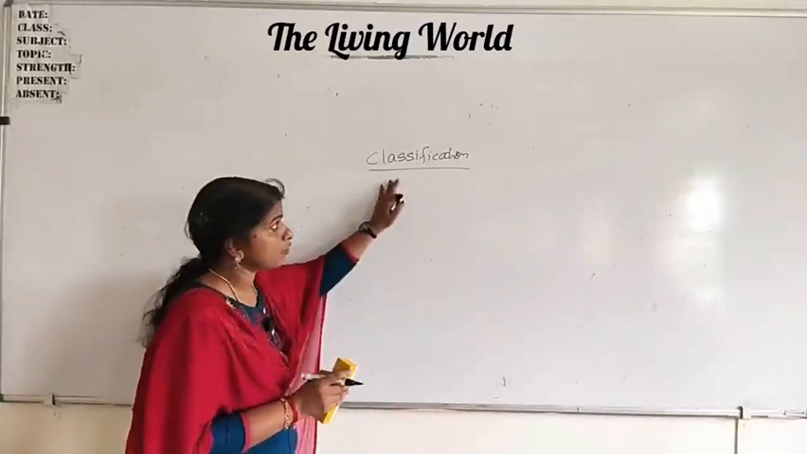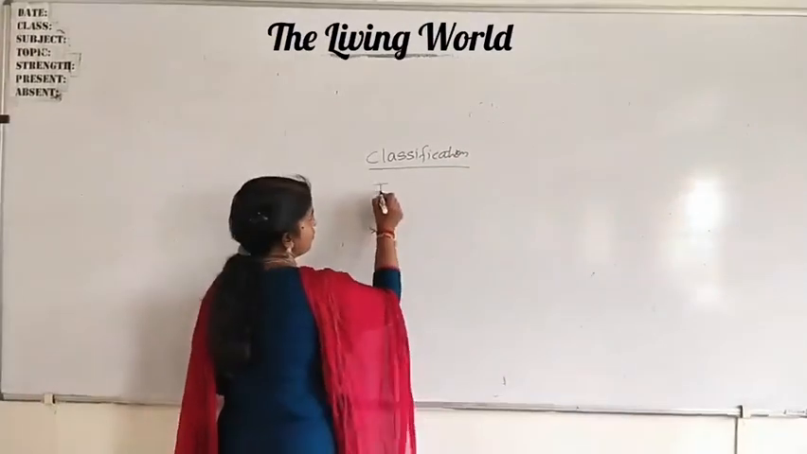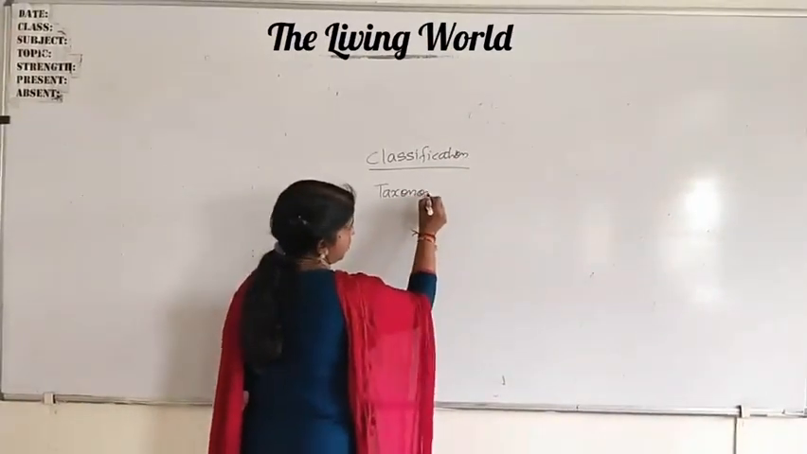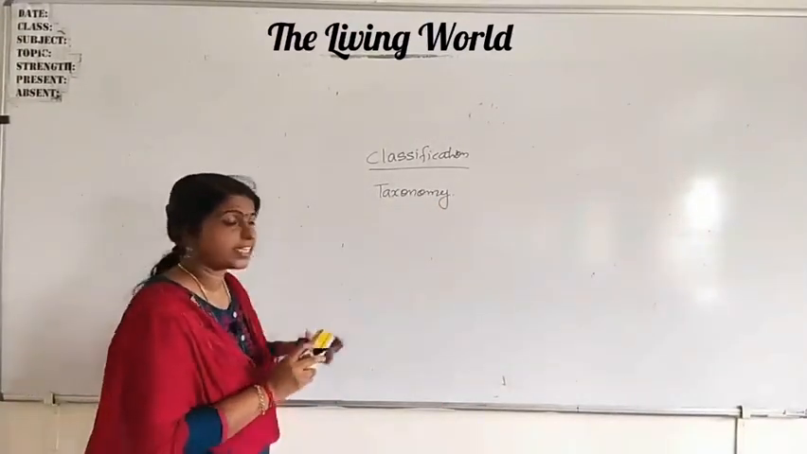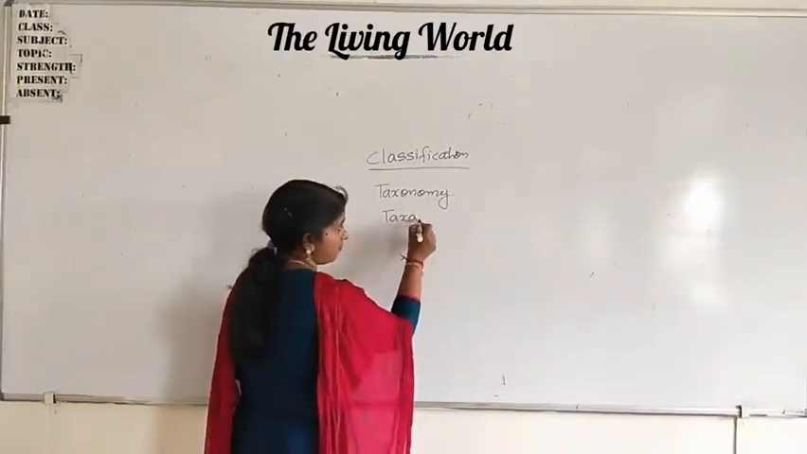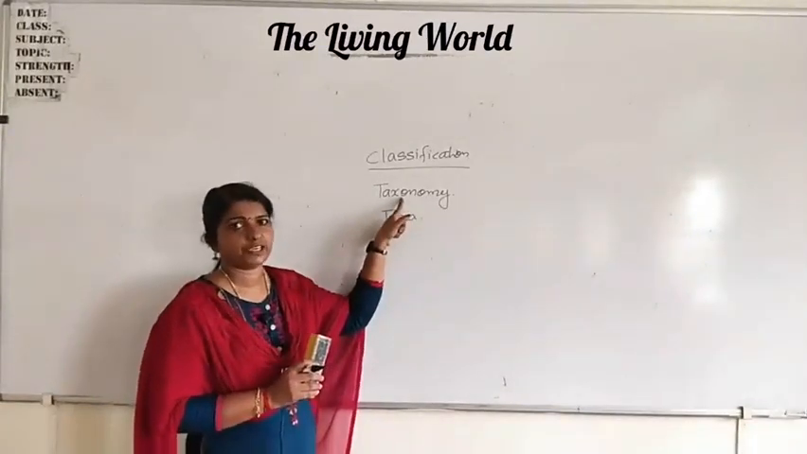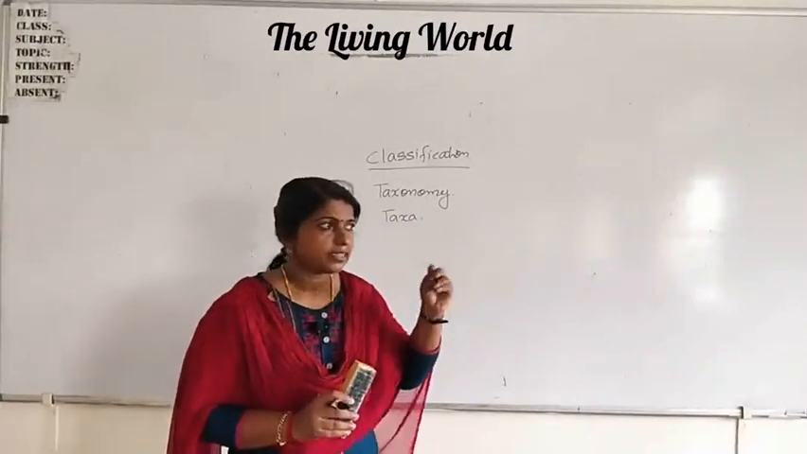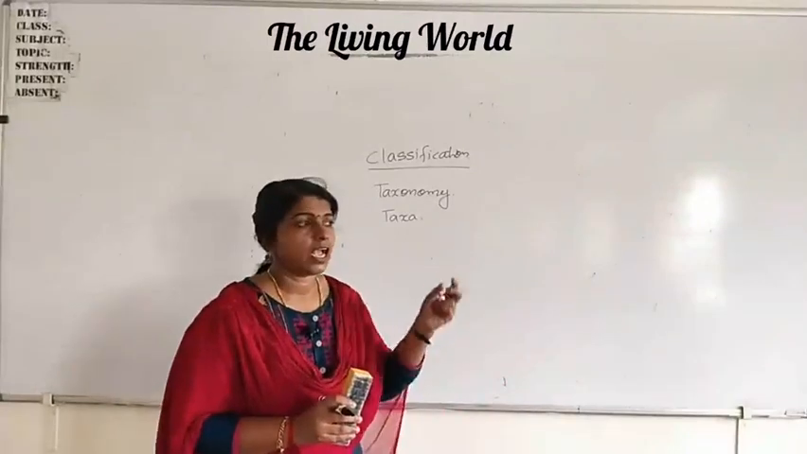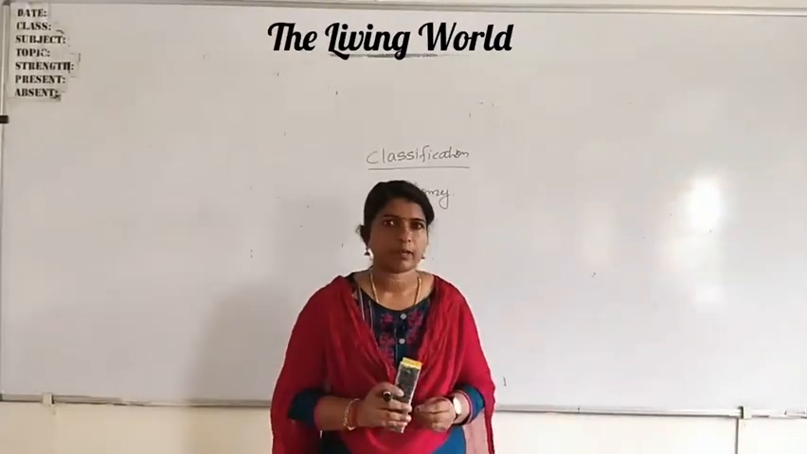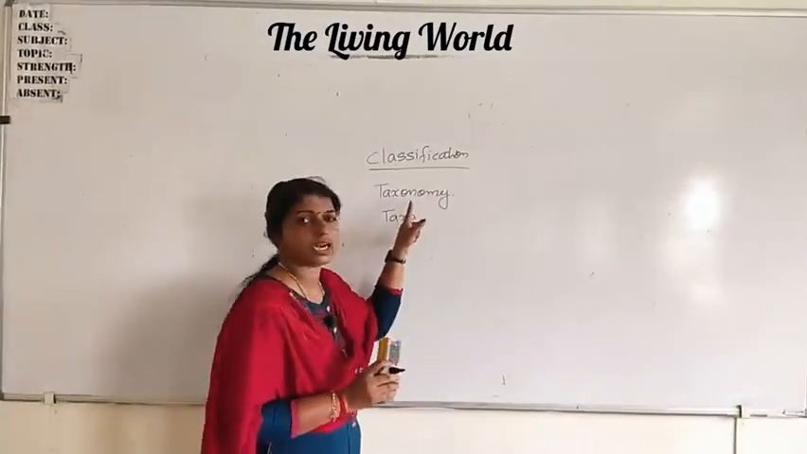Today we will study the different steps of classification, and the scientific system of classification is known as taxonomy. And there are different categories, and these categories are known as taxa. This taxonomy, that means classification, not only considers the external and internal features, but also the cell structure, its development, ecological relationship, everything for classification.